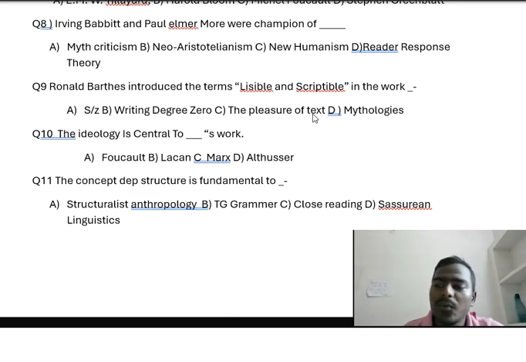Babbitt and More were the leaders of the New Humanist movement in American literary criticism, which emphasized classical values, moral restraint, and a reaction against romanticism and naturalism.